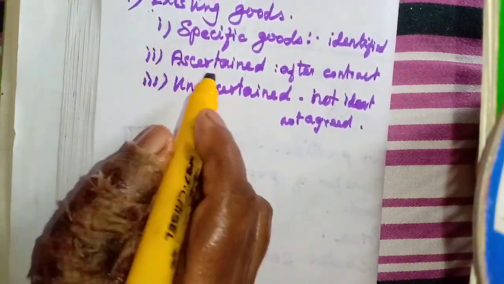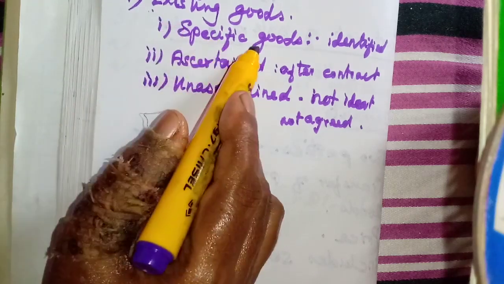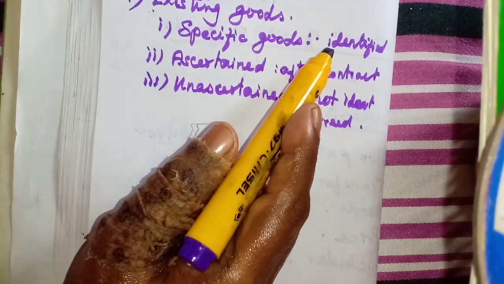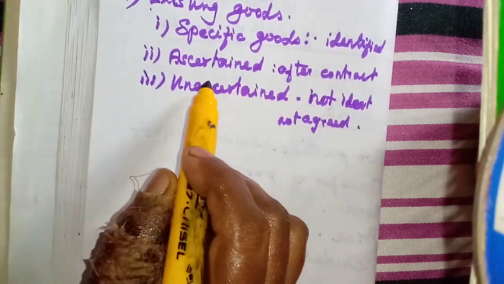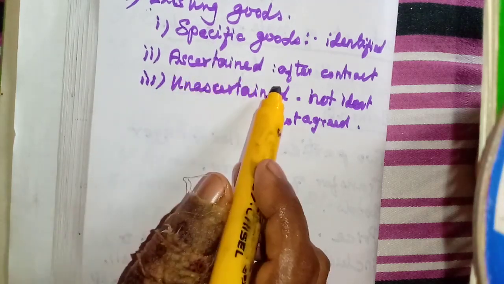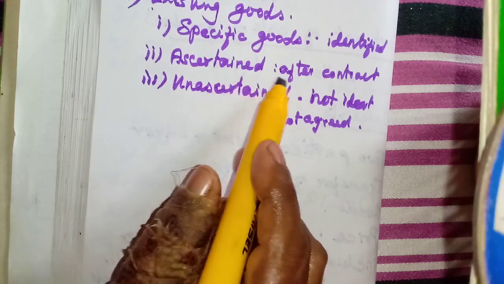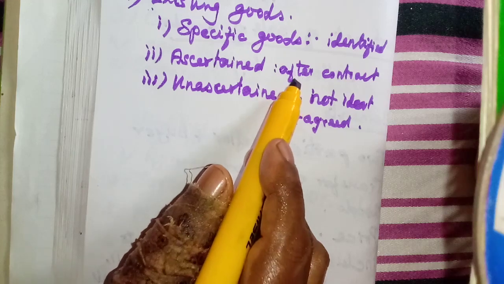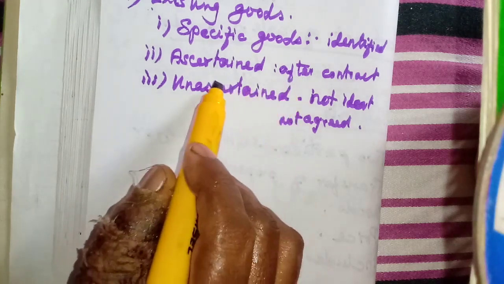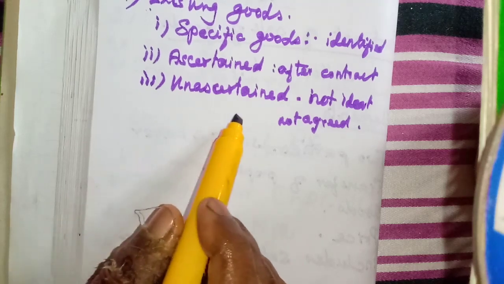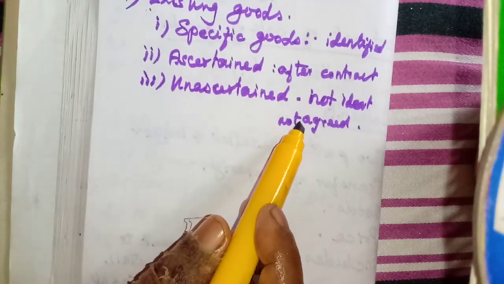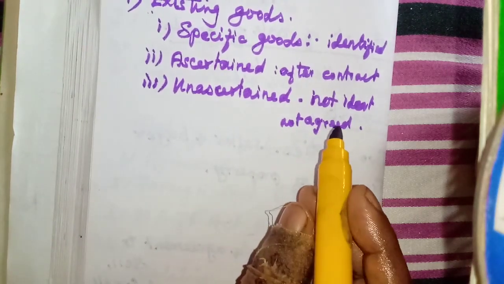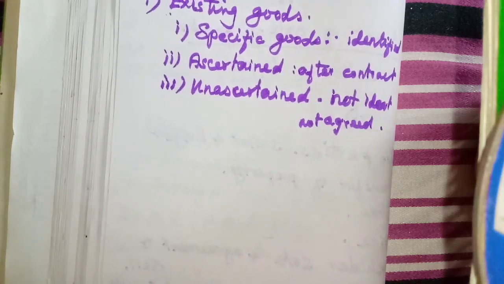So all these goods are available. That's existing goods. Specific goods: from the existing goods, we have identified a particular type of particular product, that is called identified goods. Here ascertained goods, this we identify after we have made an agreement to purchase. After the formation of the contract, we are identifying that particular product, that is ascertained goods. Unascertained goods means we have not identified and we have not agreed to buy. Simply we go and see the car, that is not identified and not ascertained.